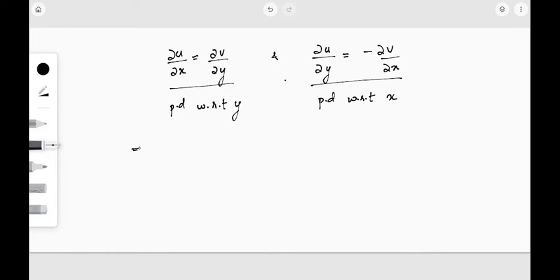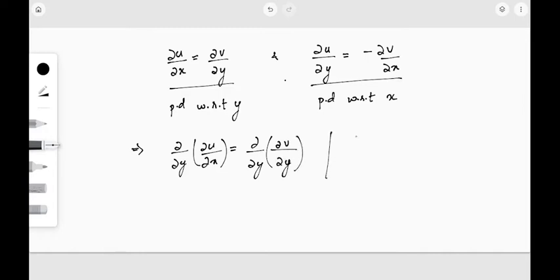So we get dou by dou y of dou u by dou x is equal to dou by dou y of dou v by dou y, and dou by dou x of dou u by dou y is equal to minus dou by dou x of dou v by dou x.